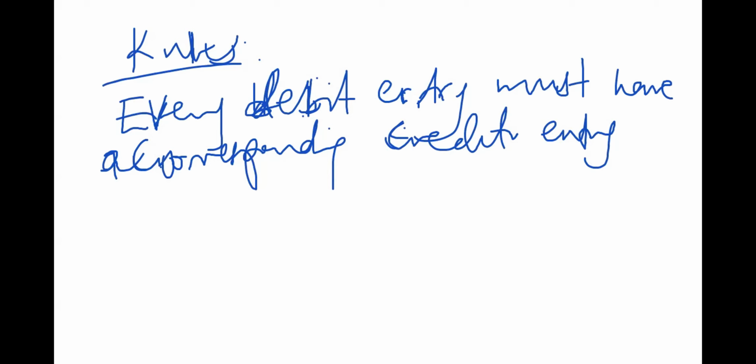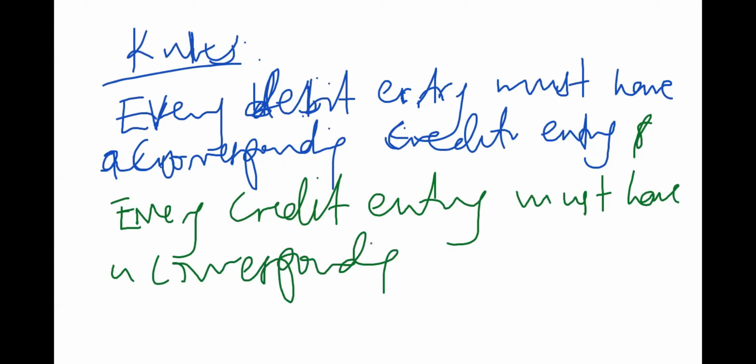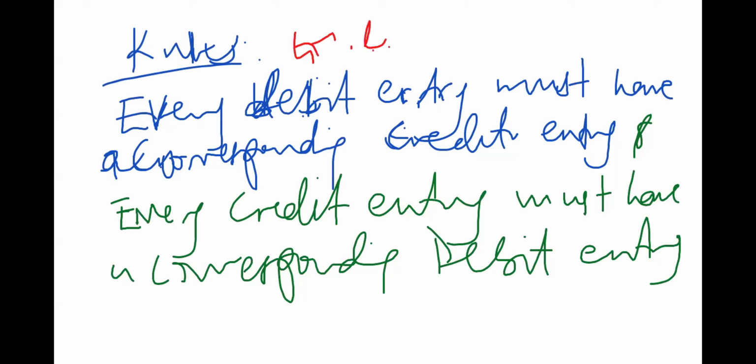And also, the vice versa is true: every credit entry must have a corresponding debit entry. So that's the rule in full, the golden rule of accounting.